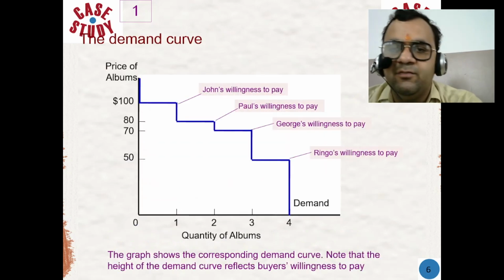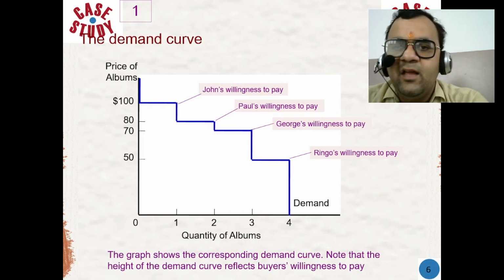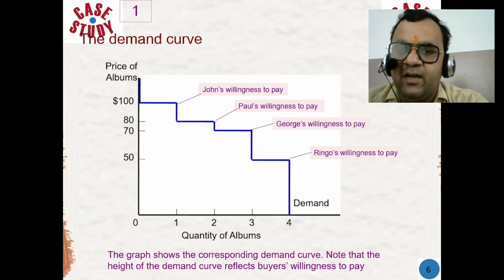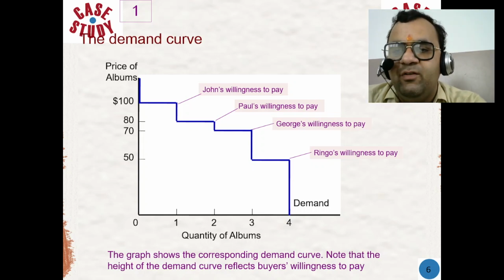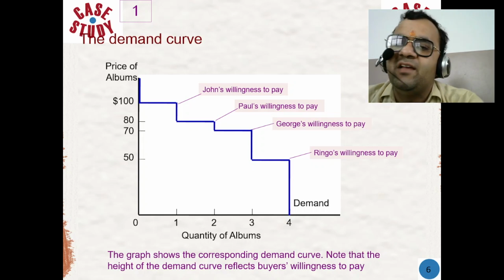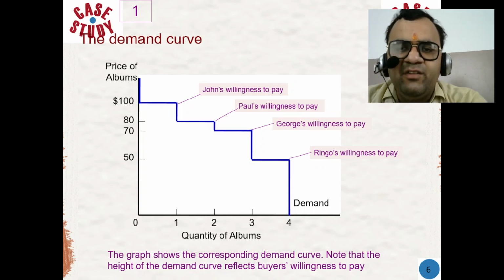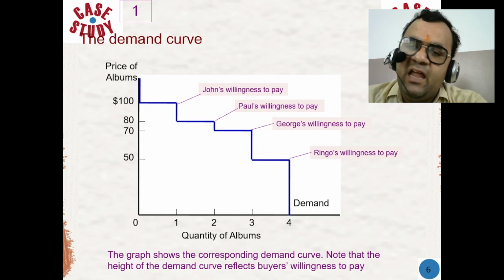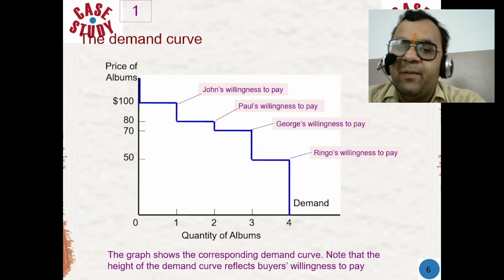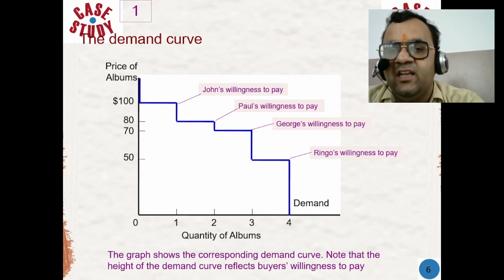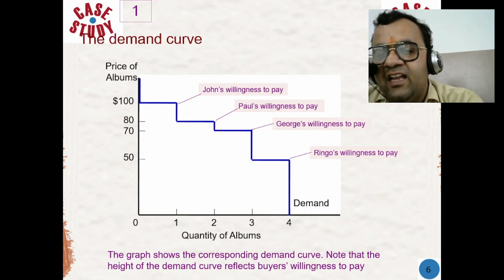What is a demand curve? A demand curve is a graphical representation of the relationship between the price of a good or service and the quantity demanded by consumers. It shows how much of a product or service consumers are willing and able to buy at different price levels. The demand curve typically slopes downward from left to right, indicating that as the price increases, the quantity demanded decreases. As the price decreases, the quantity demanded increases. The demand curve can be linear, non-linear, or inelastic.